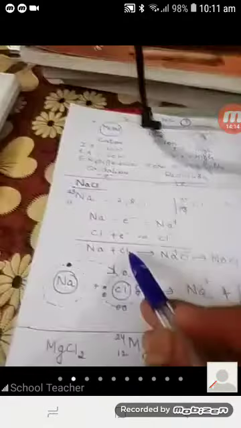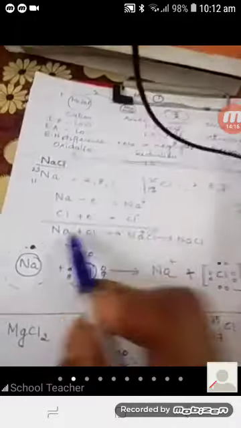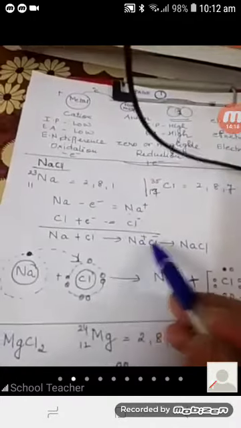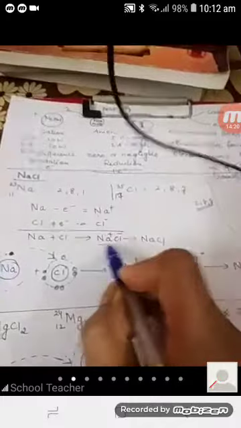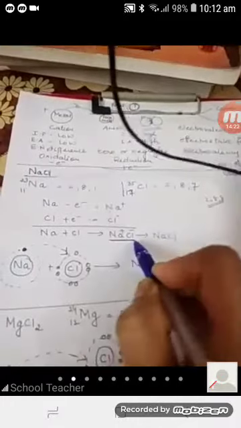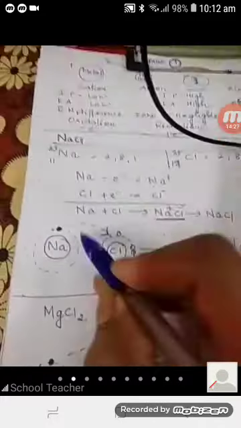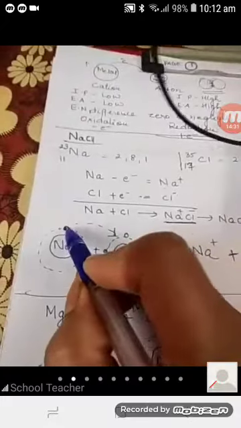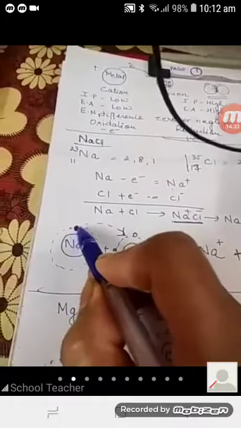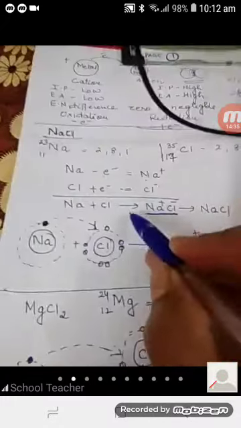Now Na plus and Cl minus form Na plus Cl minus. This is actually where your electrovalent bond is formed and NaCl is formed. Now let us see the electron dot diagram. See one thing, children, I have made this as a filled circle.